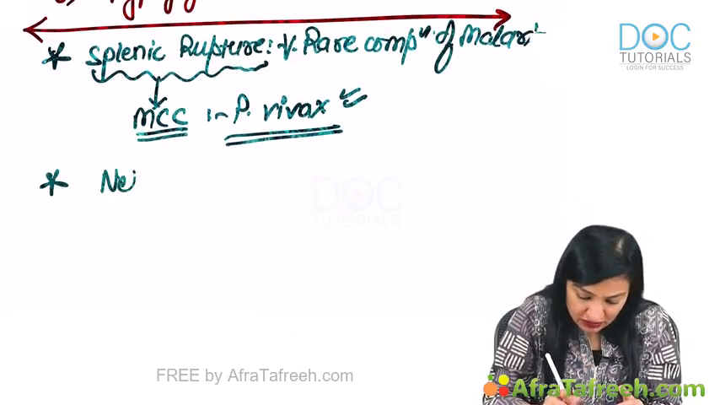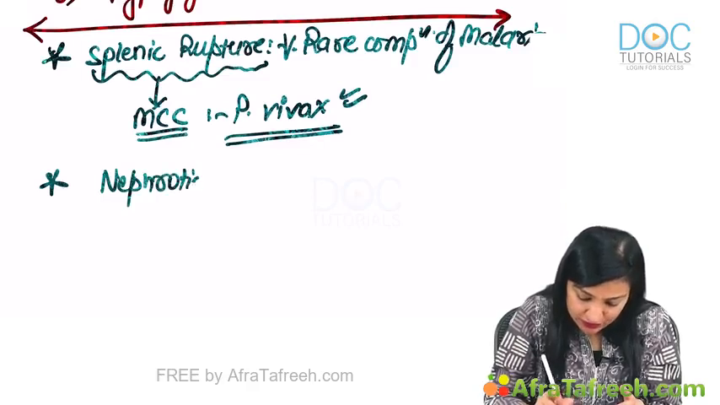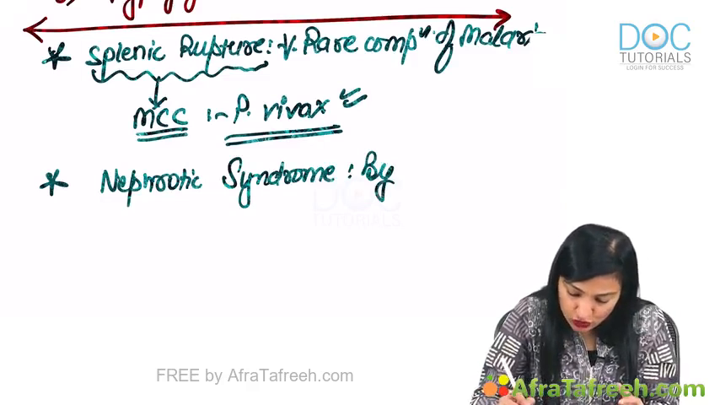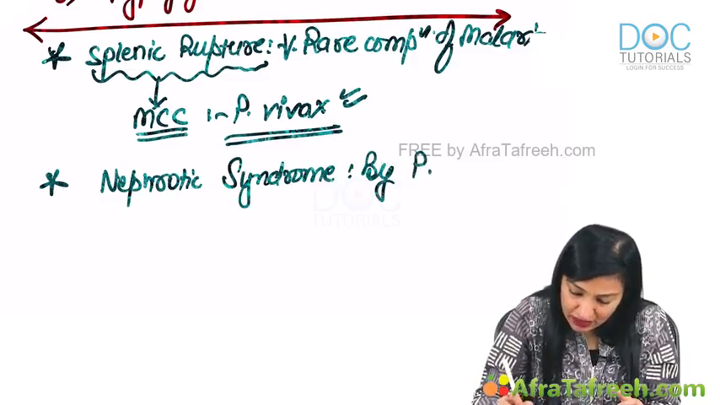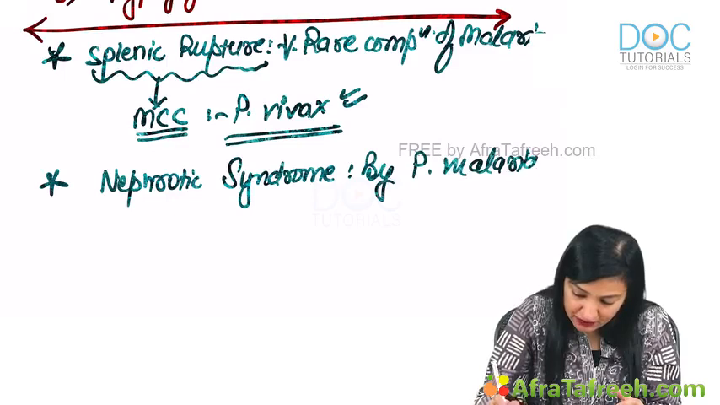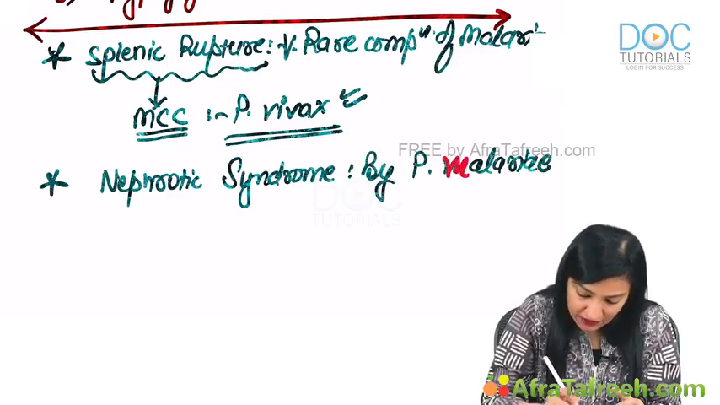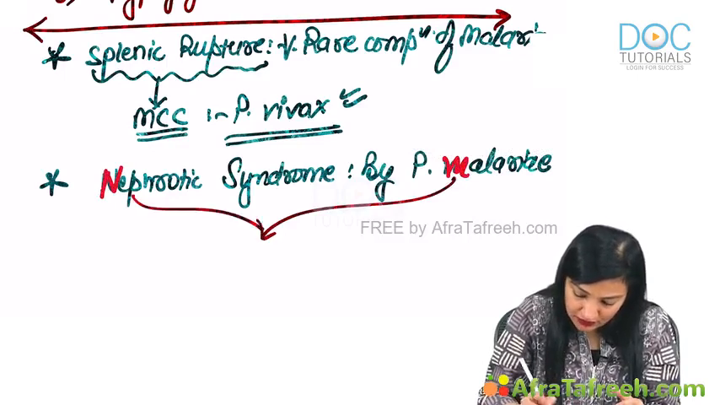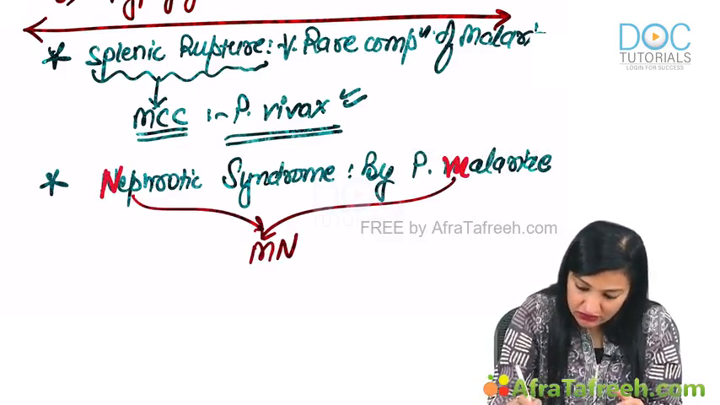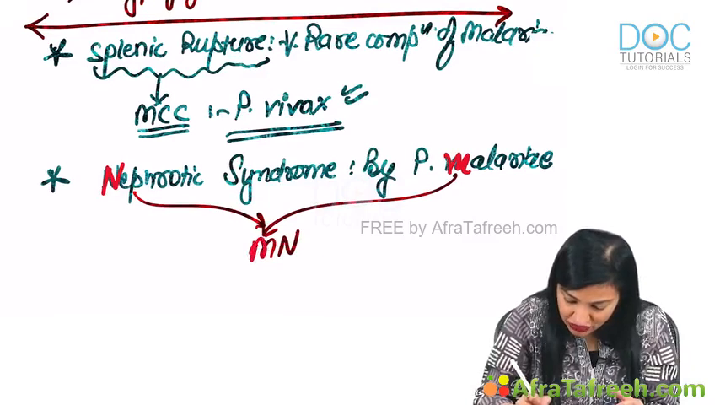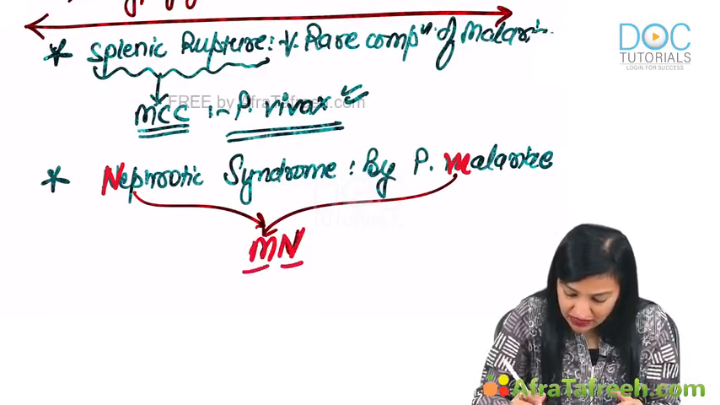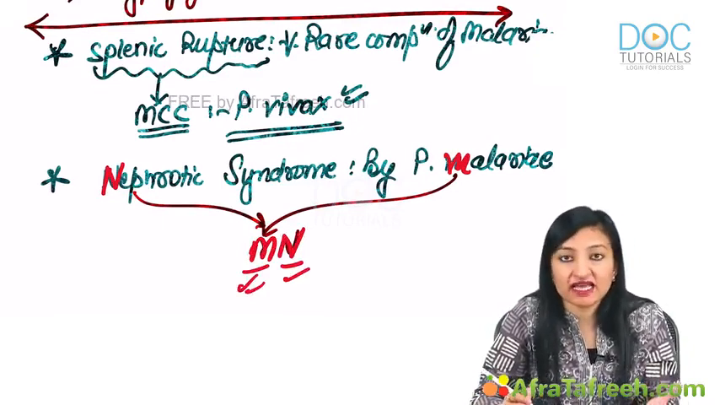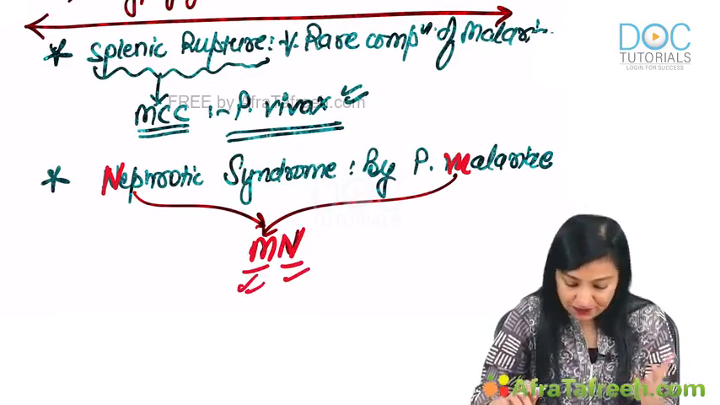Then also remember nephrotic syndrome. Nephrotic syndrome is caused by whom? It is caused by Plasmodium malariae. Highlight M and N and write down. M and N are consecutive letters in English. M causes N, malaria causes nephrotic syndrome, or N caused by M, nephrotic syndrome caused by malaria.